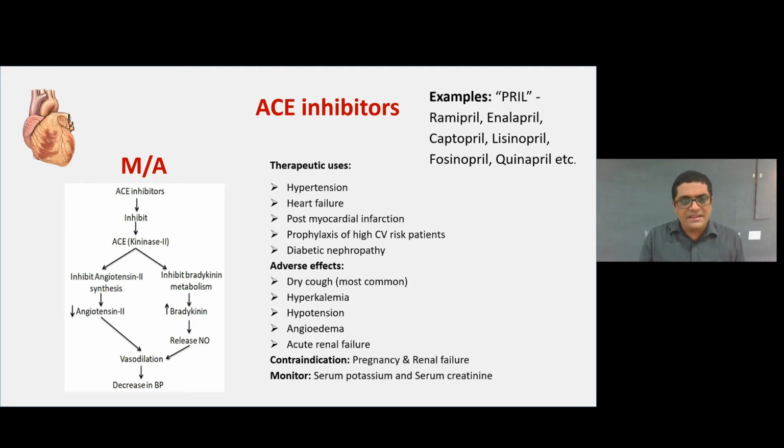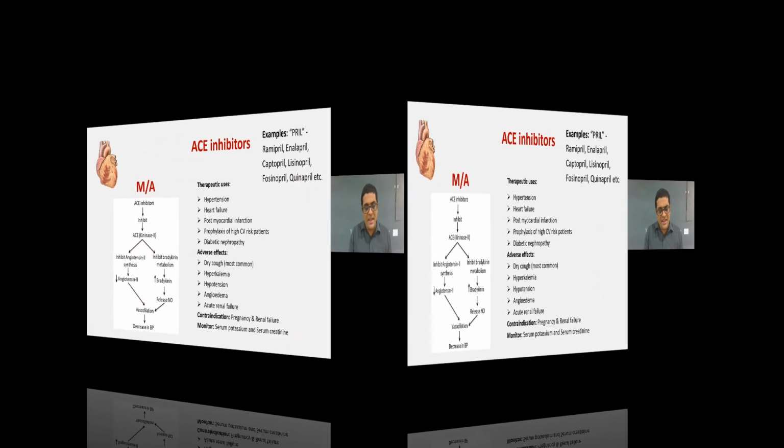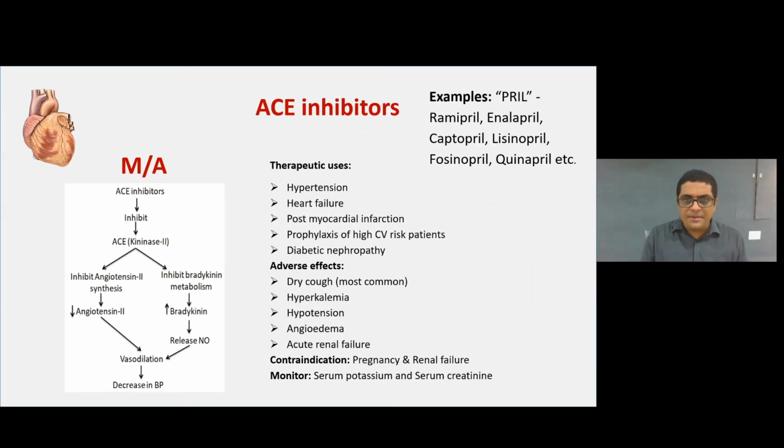Another mechanism: ACE inhibitors inhibit bradykinin metabolism and increase the bradykinin level, and this bradykinin releases nitric oxide from the endothelium, causing vasodilation and a decrease in blood pressure. So whenever the angiotensin converting enzyme is blocked, it decreases the synthesis of angiotensin 2 and inhibits the metabolism of bradykinin, thereby decreasing the angiotensin 2 level and increasing the bradykinin level, and both result in vasodilation and thereby a decrease in blood pressure.